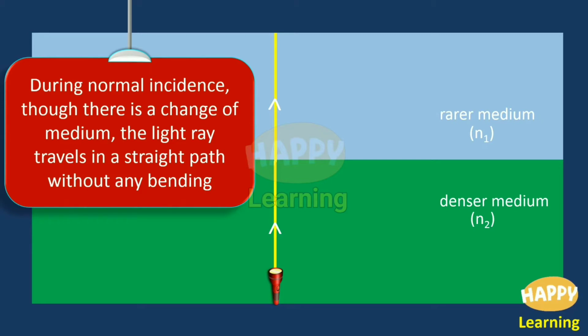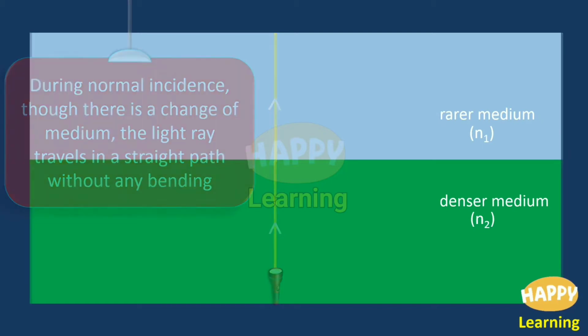During normal incidence, the light ray is incident normally to the interface, perpendicular to the interface. Though there is a change of medium, here light ray passed from denser medium to rarer medium. Change of medium is there, but the light ray travels in a straight path without any bending. So in case of normal incidence, there won't be any bending. The light ray travels in a straight path. Okay. Note down this point.